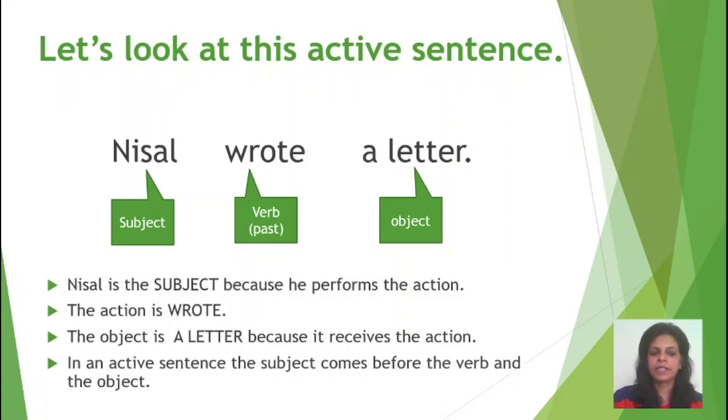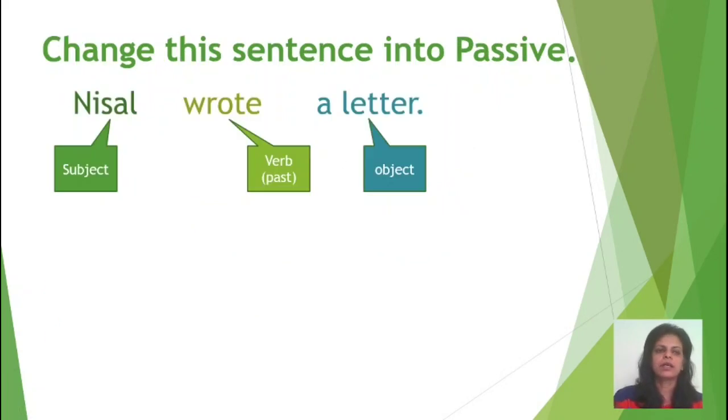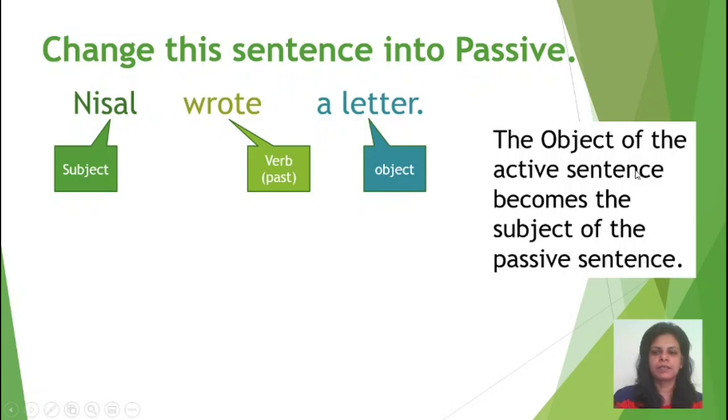Now in an active sentence, the subject comes before the verb and the object. Here you can see the subject is before the verb and the object. Now let's change this sentence into passive. Nisal wrote a letter.